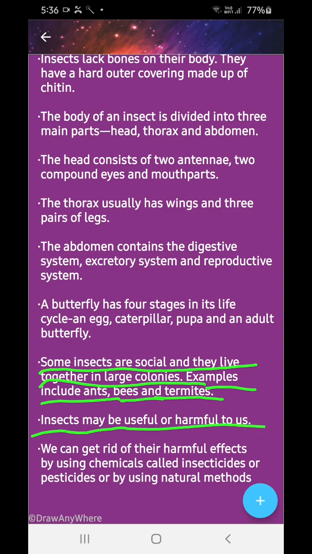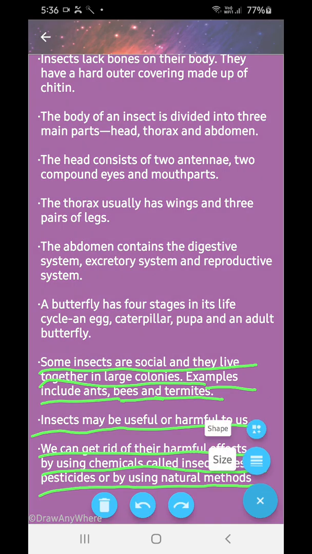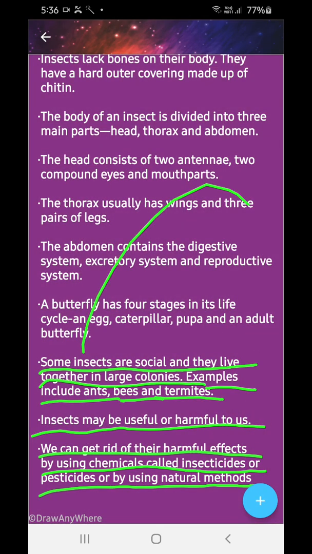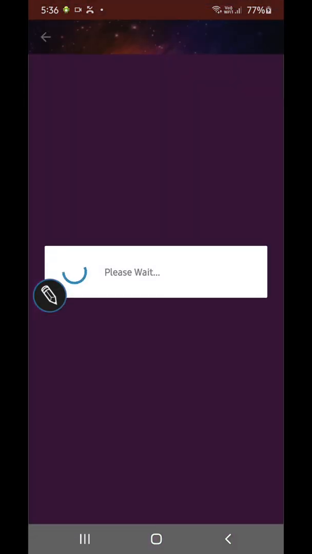Insects may be useful or harmful to us. We can get rid of harmful effects by using chemicals called insecticides or pesticides, or by using natural methods.